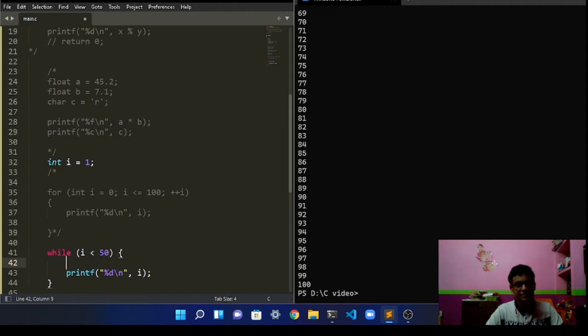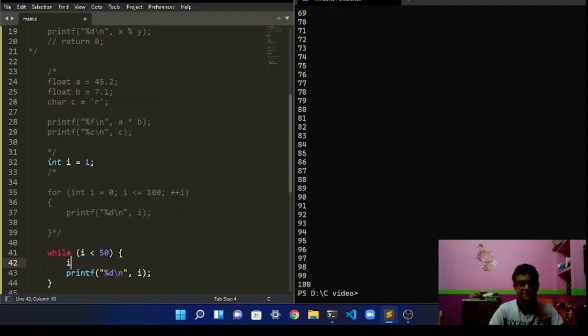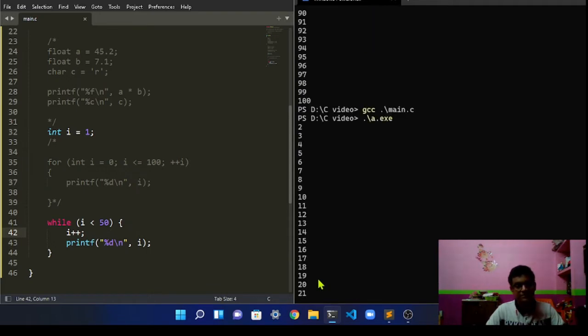If you're a beginner, you can use that, but the best way is to do I plus plus, so it increments over here. If we don't do that, the loop will be infinite, and that would be a trouble for us. So let's compile the program and run it again. As you can see, it printed numbers till 50 over here.